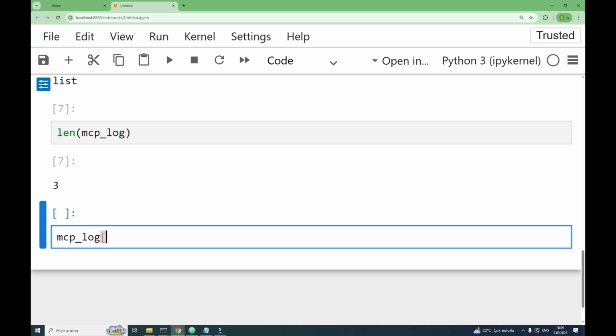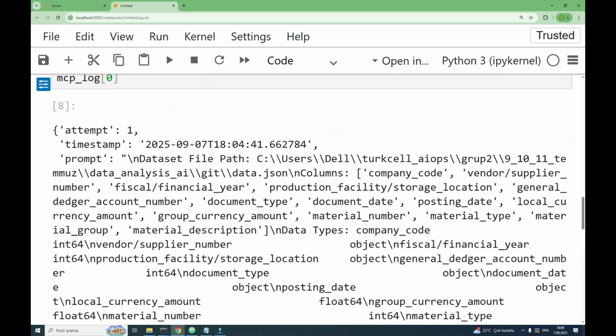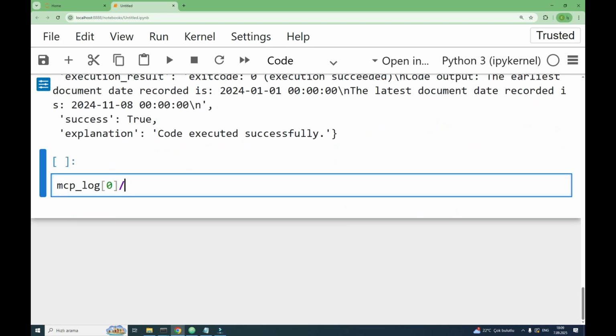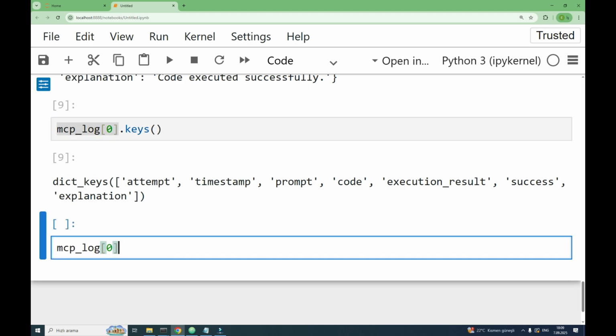Since it's a list, I can get the first dictionary and its keys. The keys are attempt number, timestamp, and prompt. Let's see the first prompt.